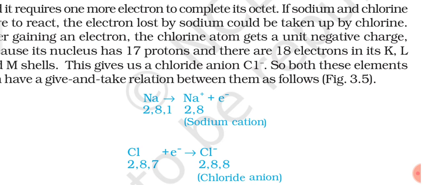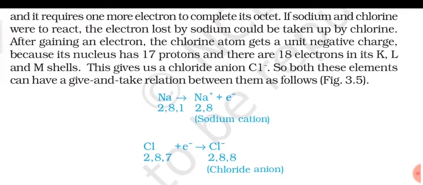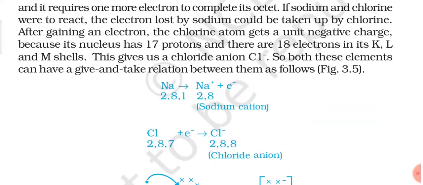So what will happen if sodium and chlorine were to react? The electrons lost by sodium could be taken up by the chlorine. Sodium wants to lose its one valence electron to attain an octet, and chlorine wants to gain one electron to attain an octet. After gaining an electron, the chlorine atom gets a unit negative charge.